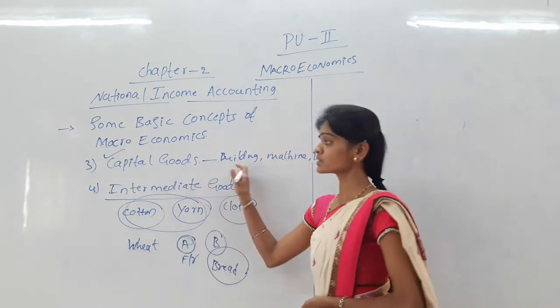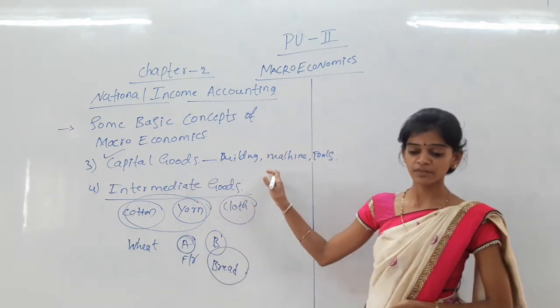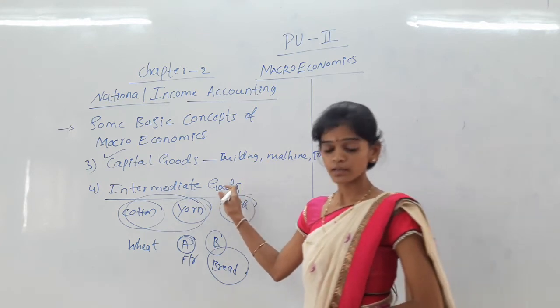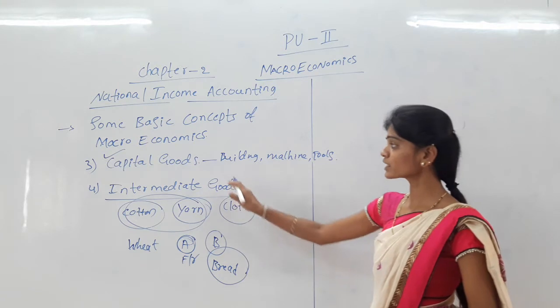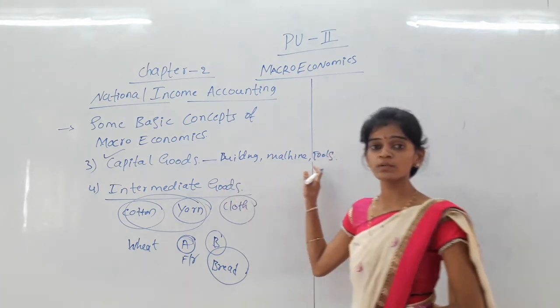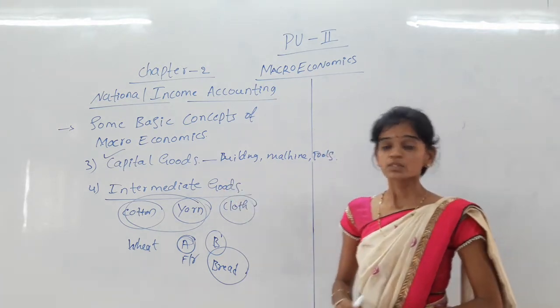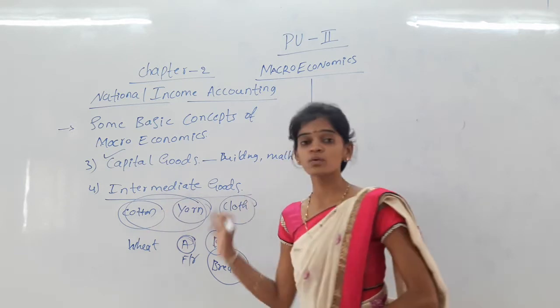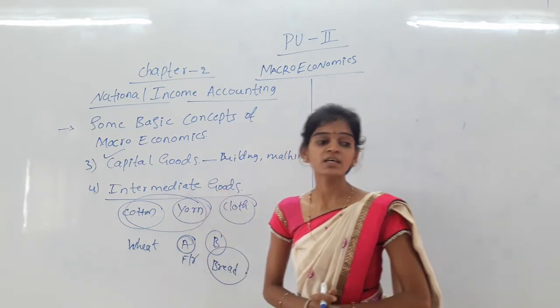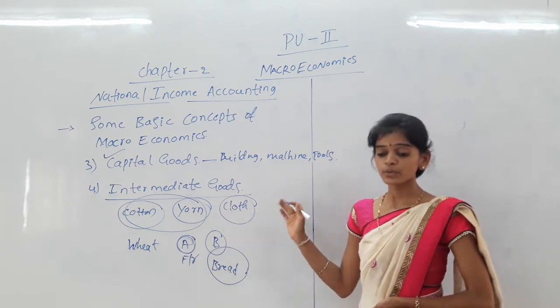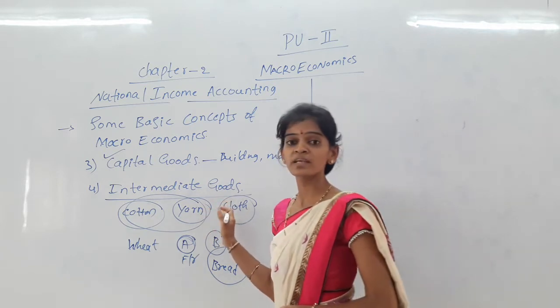And capital goods means physical assets used in the process of manufacturing goods and services. It includes buildings, machinery, tools, equipment, etc. And last is the intermediate goods, which means raw materials or inputs used in manufacturing to make a final good.